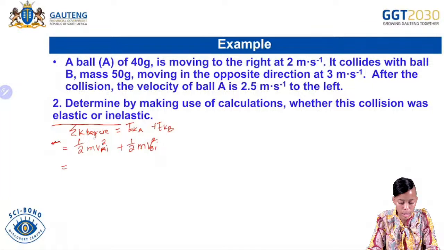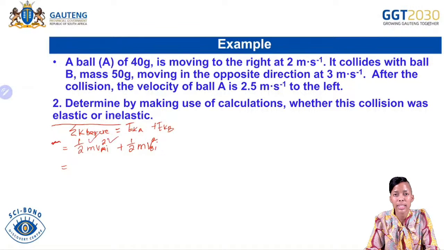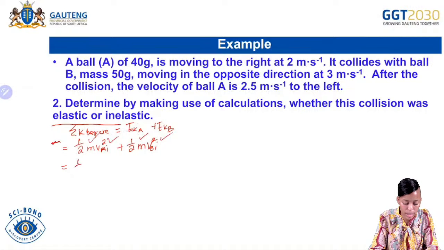We are going to need the mass of object A before the collision, the initial velocity of object A before the collision, the mass of object B before the collision, and the velocity of object B before the collision. So what is it that we have? We have half. What was the mass of object A?